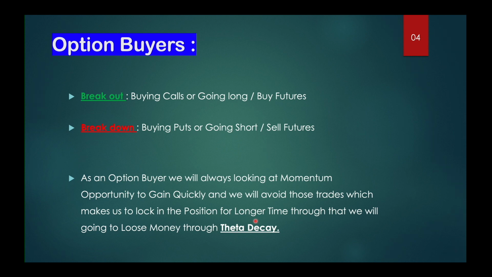Let's say the market has given a breakout upside about 24, and it is not able to move in that direction. Then even though it is upside, above our breakout region, we will still be losing money. That is because of theta decay, because of this time value. Time is very crucial as an option buyer.